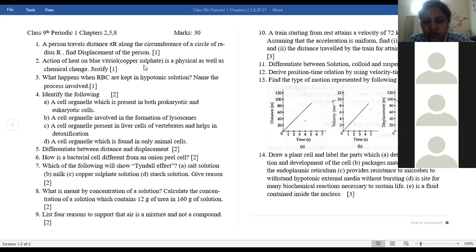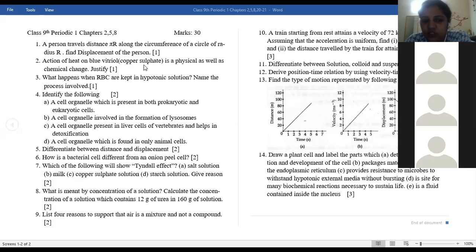What is meant by concentration of the solution? Finding the percentage of amount of solid present in a given solution is called the concentration of the solution. And here in the calculation, 12 gram of urea is present in 160 gram of solution. So 12 divided by 160 into 100. 7.5 is the answer.